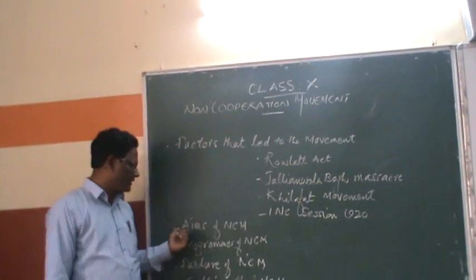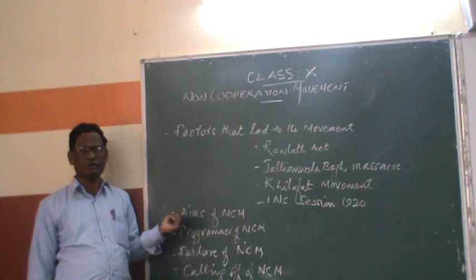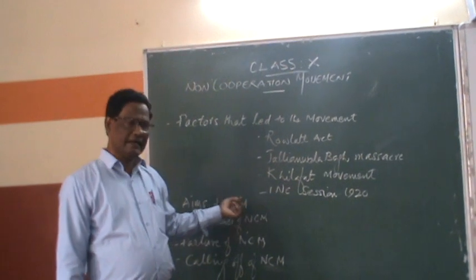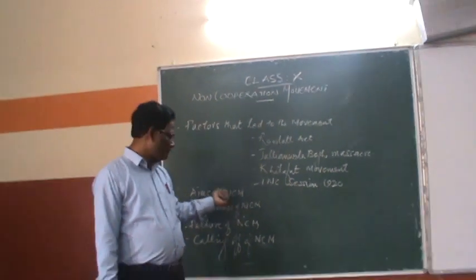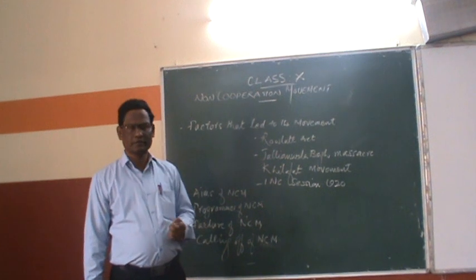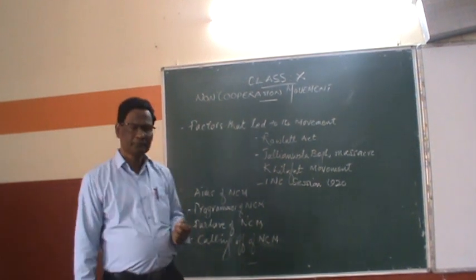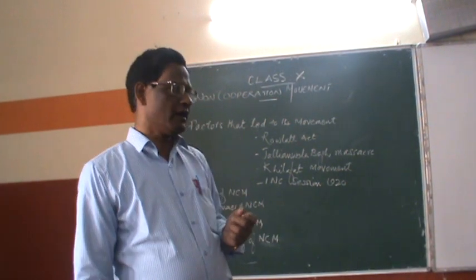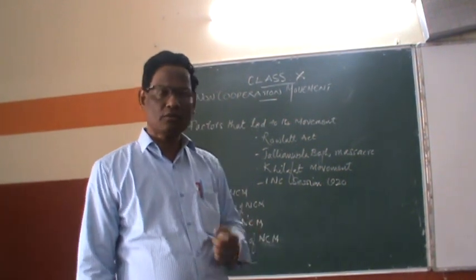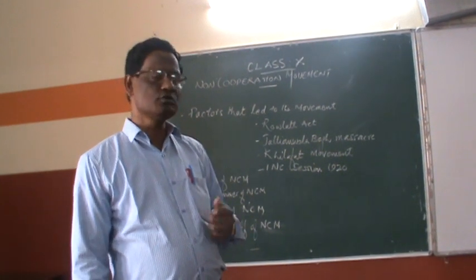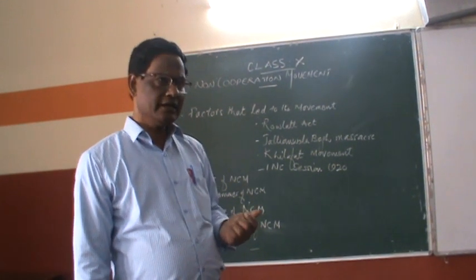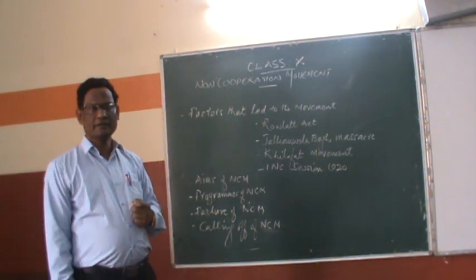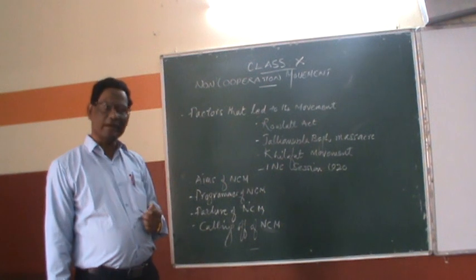Let us go to the next point, that is the aims and objectives of the non-cooperation movement. Mahatma Gandhi wrote a book in 1909. In that book, he explained the aims and objectives of the non-cooperation movement. First, Mahatma Gandhi wanted to teach the Britishers that without the Indians' cooperation, they could not do anything. Secondly, Indians were not to cooperate with the British government. Thirdly, he wanted to attain Swaraj.